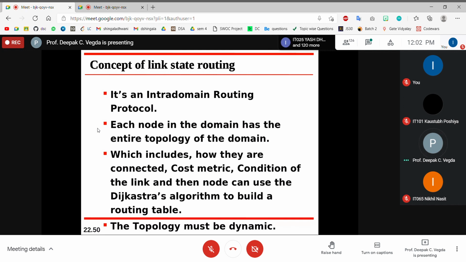What is the idea behind the link state routing protocol? Is my audio okay? Yes, okay, thank you.